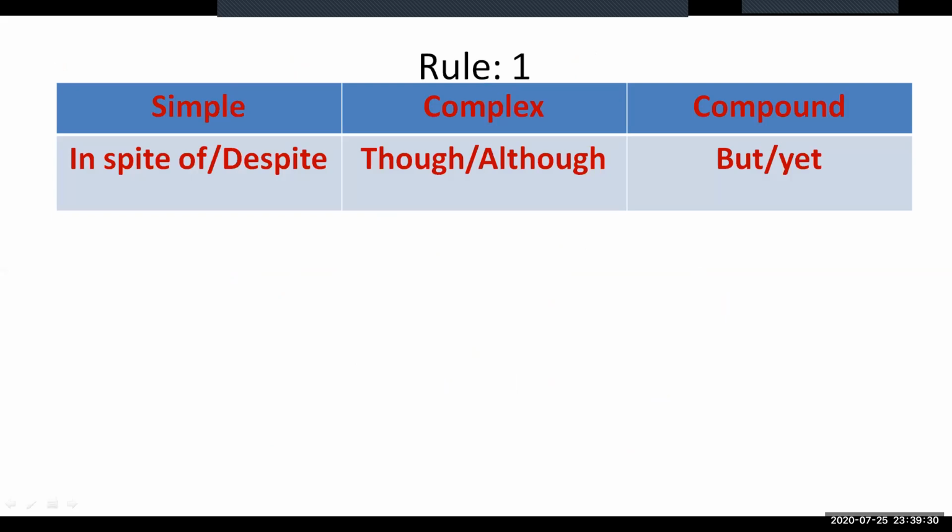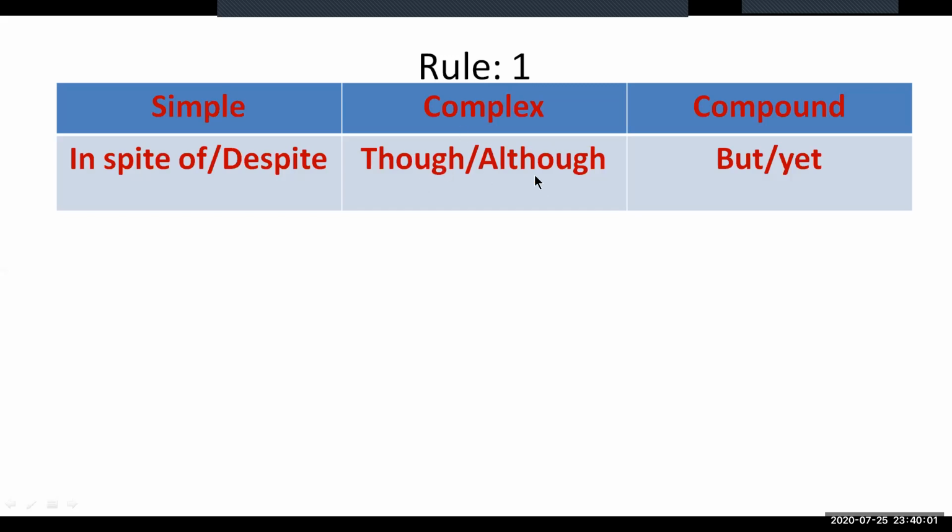Let us start. The first one, which is based on though or although. Why am I showing the rule first? Because while changing our sentence from simple to complex and then to compound, you must remember the basic key words that guide you to changing the sentences from one form to another. So the first one is based on though or although. You can focus on this.